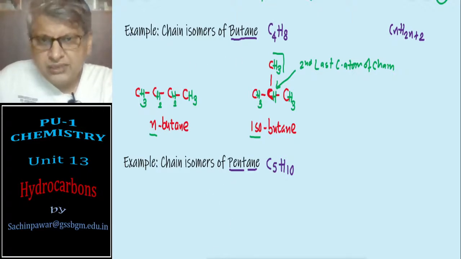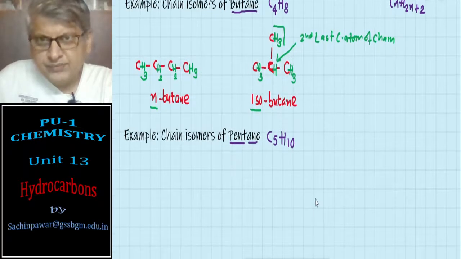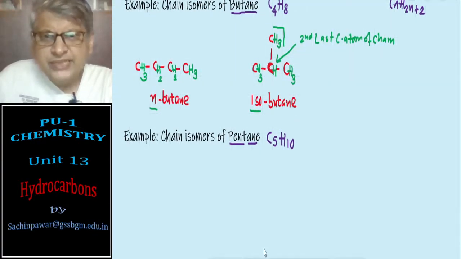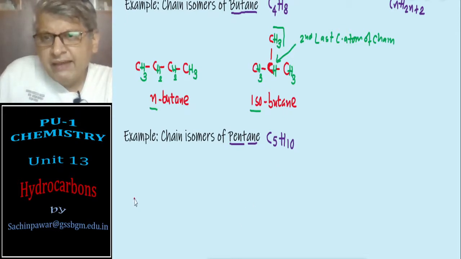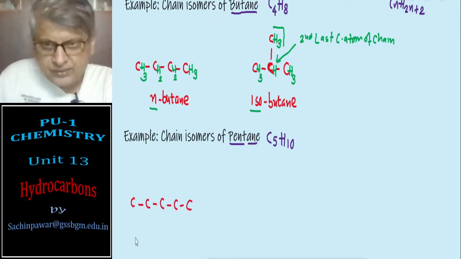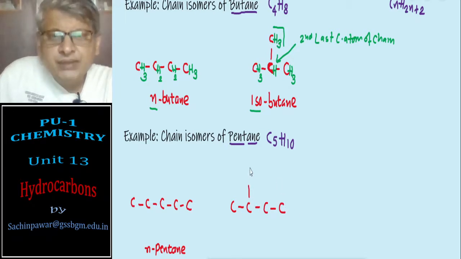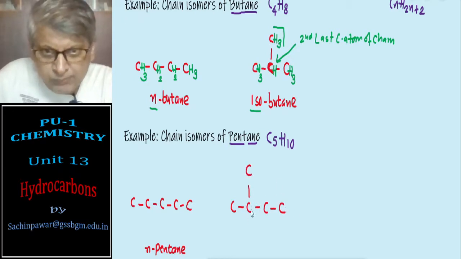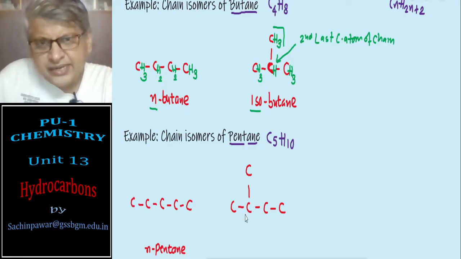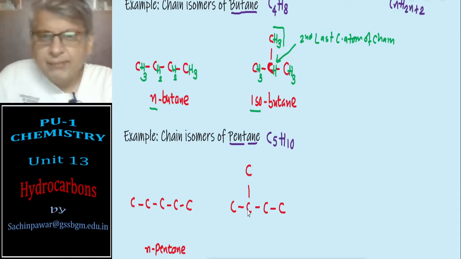Let's go to the next now, chain isomers of pentane. Now when I say chain isomers of pentane, you know 5 carbons are there. So what are the possibilities? We have all 5 carbon atoms in one chain, then I will call it N-pentane. One more possibility is that 4 carbon atoms may be in one chain and the 5th carbon atom may be on the second last carbon. That is the only possibility. Either this is second or this is second. You know the nomenclature, numbering can be done from any end.